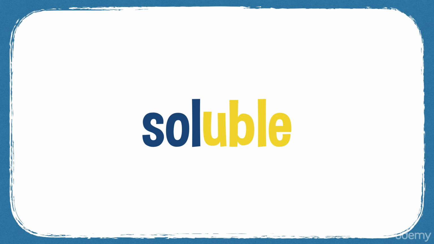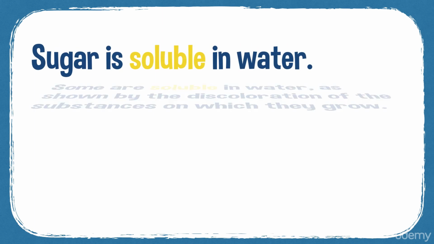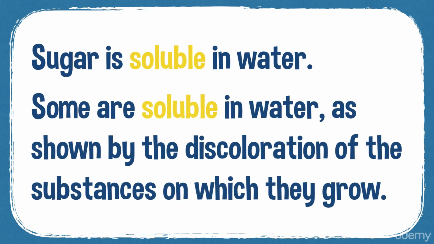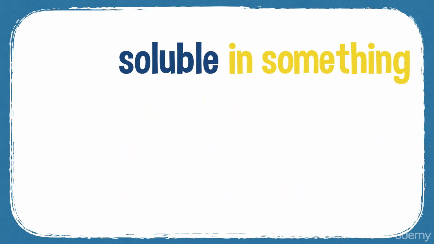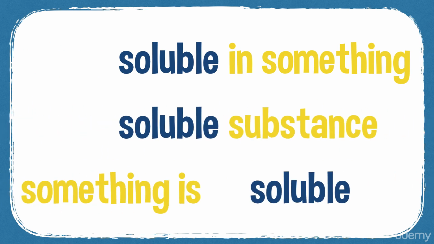Something can dissolve if it's soluble. So sugar is soluble in water, and some are soluble in water as shown by the discoloration of the substances on which they grow. So we often talk about something is soluble in something, a soluble substance.